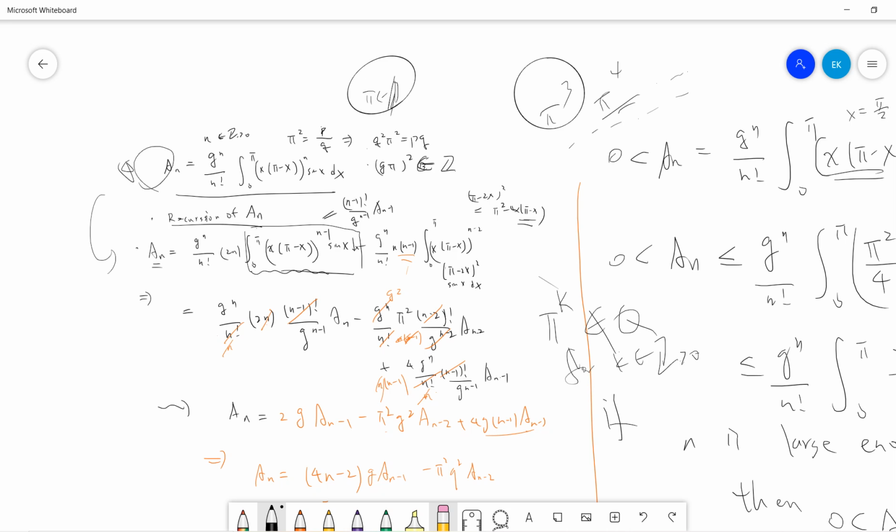Okay, so let's prove it. I think the only missing part is how we can get this recursion formula. Let me clear it and provide the final details. What we already have is this, and we want to do integration by parts twice. So let me let f of x be x(pi minus x). Okay, so this is just this.